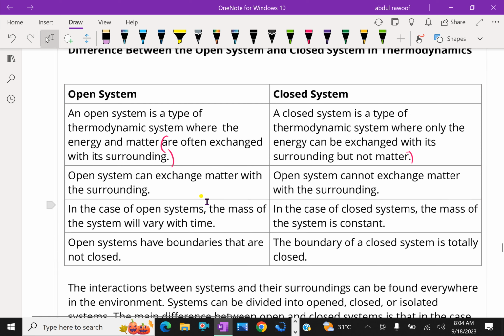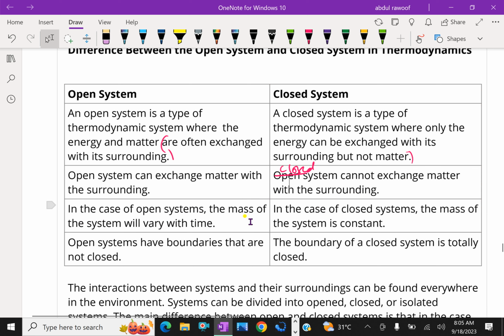An open system can exchange matter with surroundings, but a closed system cannot exchange matter with the surroundings.